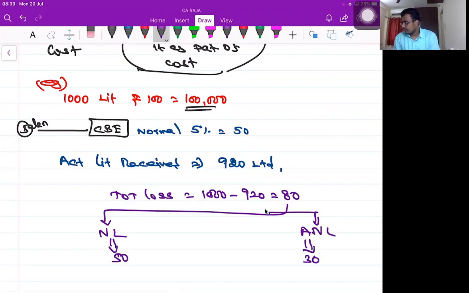Correct? Yes, sir. See, normal loss: either you drive the lorry or the driver drives the lorry, you can't stop the evaporation. You can't go to the top of the lorries and say don't evaporate. Evaporation will happen irrespective of who drives the lorry. So normal losses cannot be avoided.